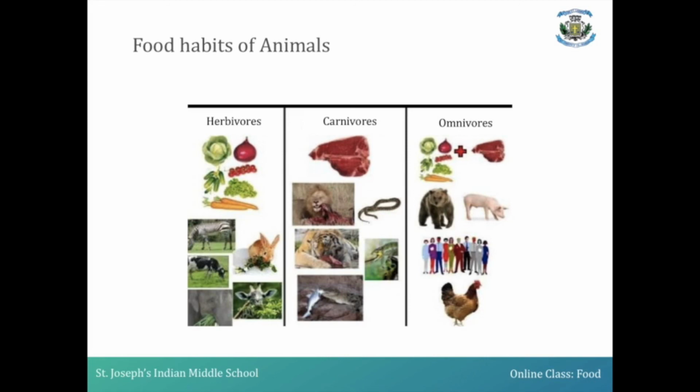So far in this chapter, we have learned about the different kinds of food items and the sources of food items, where we get them from. You have also studied the ingredients which are required to prepare the food, and the parts of a plant and the different edible parts of a plant. We have also studied the food habits of animals, where we have classified them into three different categories based on the type of food they eat, with examples.